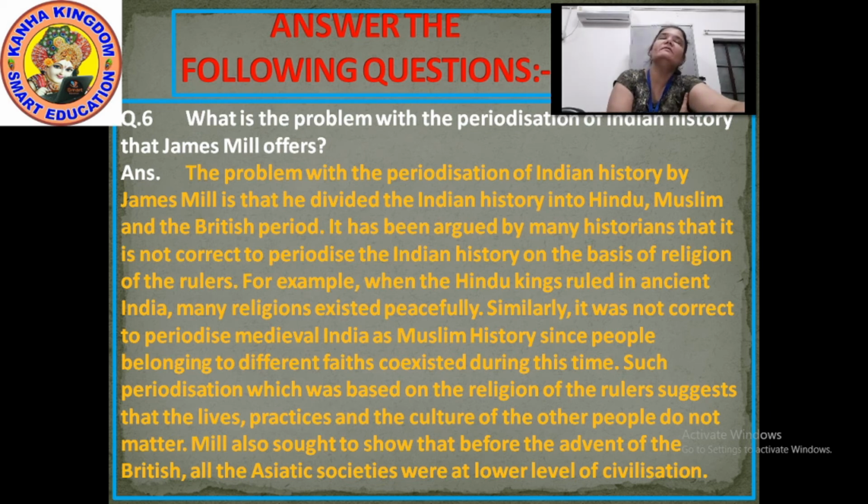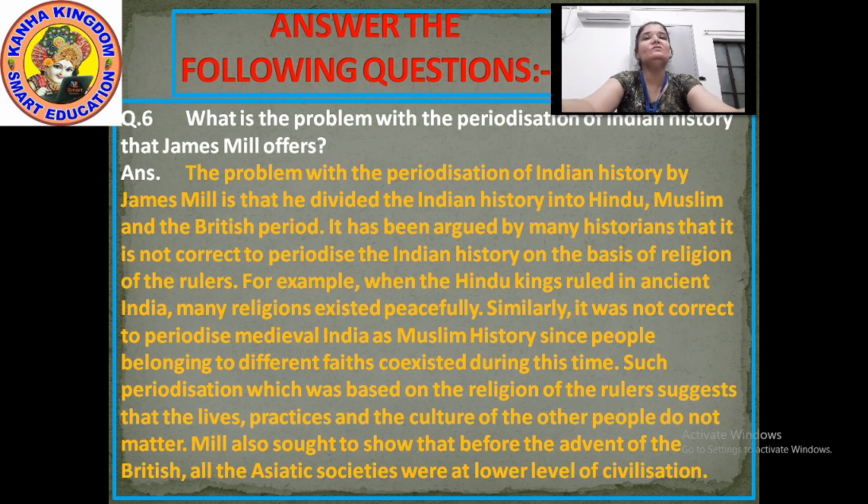James Mill had divided the Indian history into 3 as Hindu, Muslim and British. Now here the historians were trying to say that at the time of rule of Hindu kings also, there were many religions in that period also who existed peacefully. They were not given any harm or they were not tortured even by the Hindu kings. Okay, so this periodization as per the basis of religion of the rulers is totally incorrect.